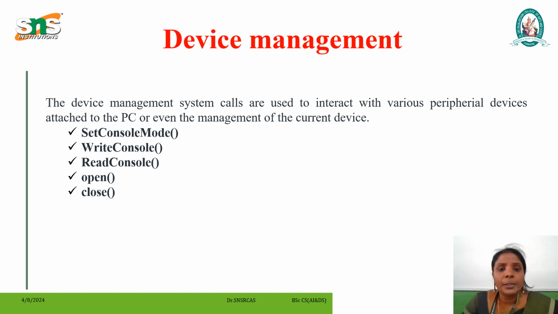Fourth one is open. This call is made whenever a device or a file is opened. A unique file descriptor is created to maintain the control access to the open file or device. Last one is close. So this call is made when the system or the user closes the file or device.